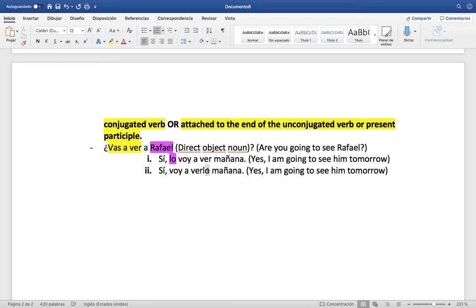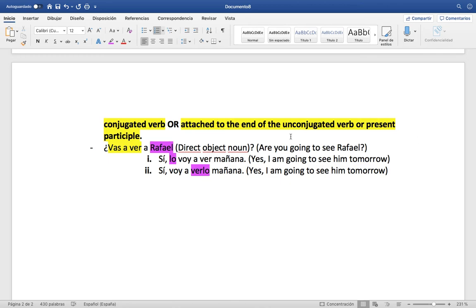So, what did we do? We just literally attached it to the end of the compound verb, right? Right here, attach it to the end of the unconjugated verb or the present participle, meaning just on the end of everything instead of right before, we put it right smack dab onto the end of it. Right? So you always have two options in that case when you have a compound verb, when you have multiple verbs.